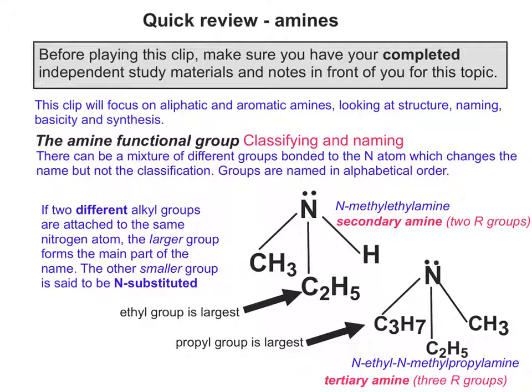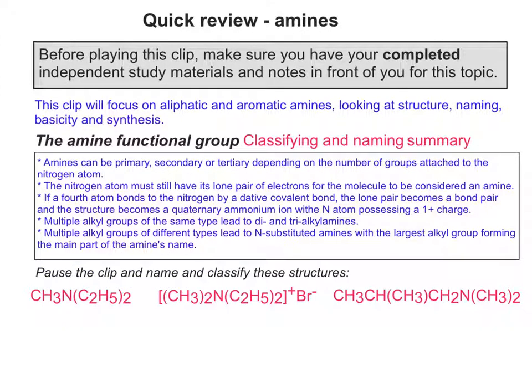Okay, so let's summarise what we've covered so far. So running through them really quickly, amines can be primary, secondary or tertiary depending on the number of groups attached to the nitrogen atom directly. To be an amine, the nitrogen atom must still have its lone pair of electrons for the molecule to be considered an amine. If a fourth atom then bonds to the nitrogen by dative covalent bond, we then get a quaternary ammonium salt or a quaternary ammonium ion with the nitrogen atom possessing a +1 charge. When you get multiple alkyl groups of the same type, you get di and trialkylamines. Multiple alkyl groups of different types mean you have to decide which one is the largest, and that forms the main part of the amine's name.